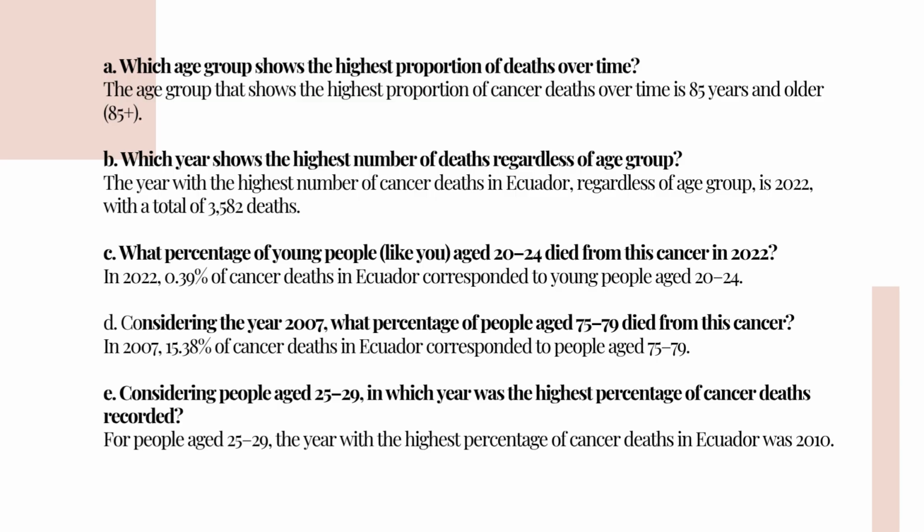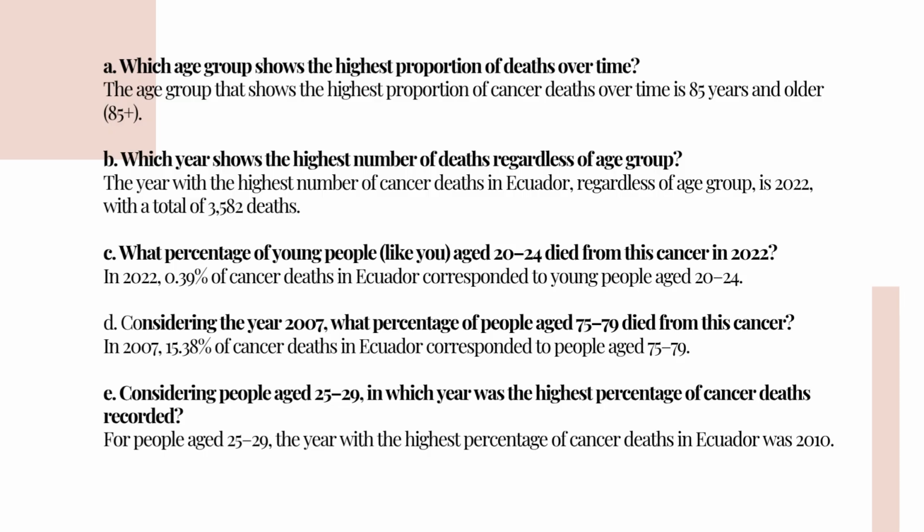The first question: which age group showed the highest proportion of deaths over time? The age group that showed the highest proportion of cancer deaths over time is 80 years and older. B. Which year showed the highest number of deaths regardless of age group?